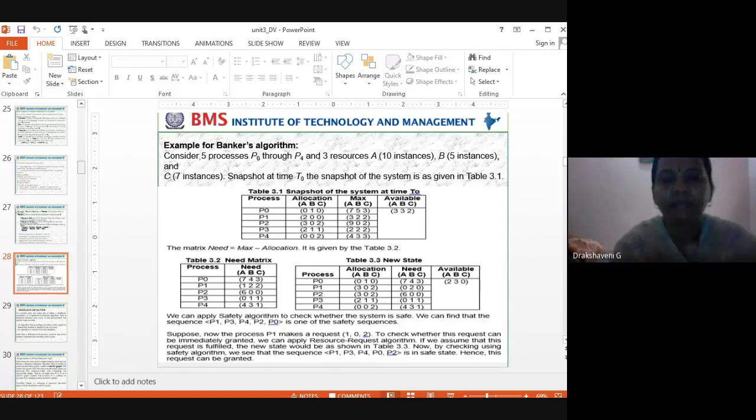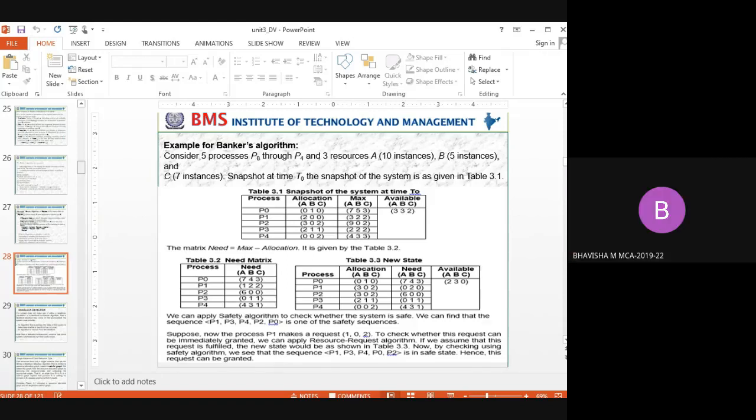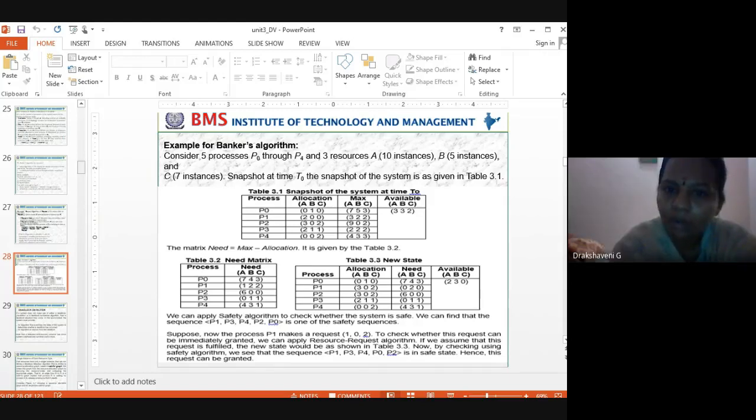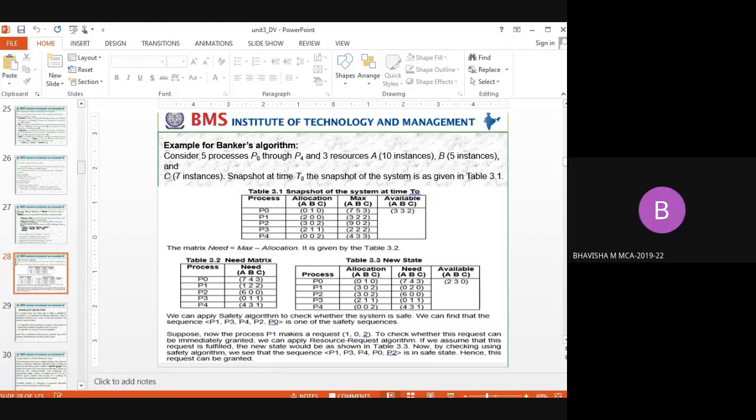C is 5. How much total were we having? Total they have given 10 A's, 5 B's, 7 C's. Now subtract. How much was the total for A? 7, right? First column: 2, 3, 2 is what? 7. Total we were having is 10. 10 minus 7 is what? 3. So that's what you can see here, in the last column, A is 3.